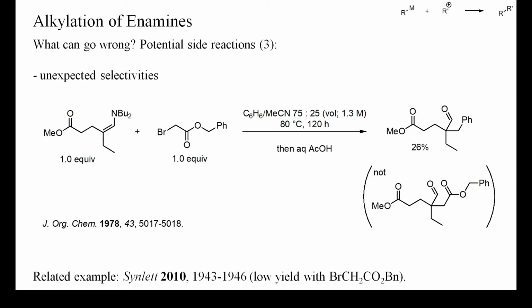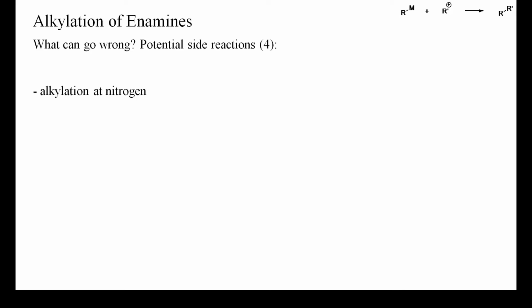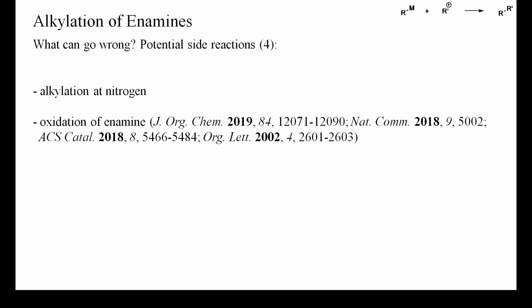The exact selectivity of polyelectrophiles is not always easy to predict correctly. A frequently used electrophile is benzyl chloro or bromoacetate. Surprisingly, some nucleophiles are benzylated by this reagent, as was the case in this example. Besides the already mentioned quaternization of the amine, enamines are readily oxidized by air or other oxidants. Furthermore, the intermediate iminium salts can also alkylate the enamine, ketones or aldehydes present in the reaction mixture. That is, Mannich-type reactions can occur.